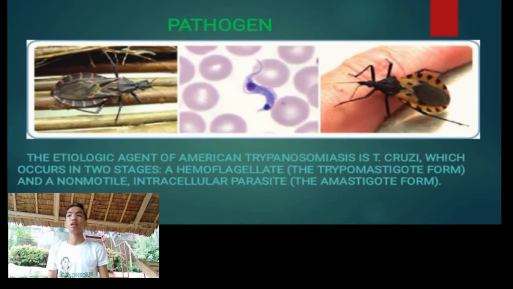The pathogen, as you look at the picture, is an insect in Chagas disease. The etiologic agent of American trypanosomiasis is T. cruzi, which occurs in two stages. The first stage is the trypomastigote form, known as a hemoflagellate. And the second is a non-motile intracellular parasite, the amastigote form.